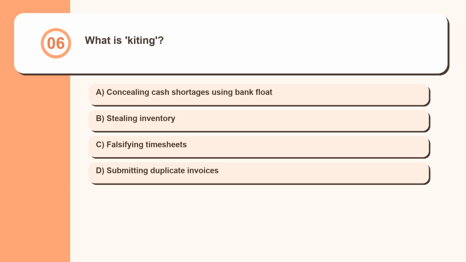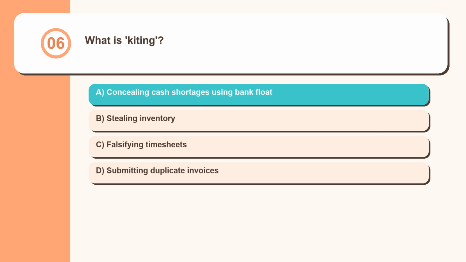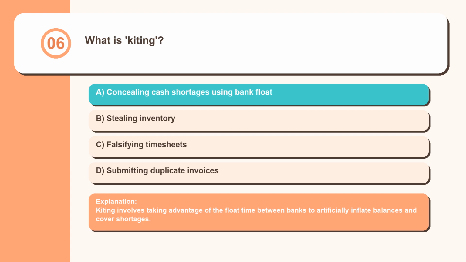Question 6. What is kiting? Concealing cash shortages using bank float, stealing inventory, falsifying timesheets, submitting duplicate invoices. Kiting involves taking advantage of the float time between banks to artificially inflate balances and cover shortages.